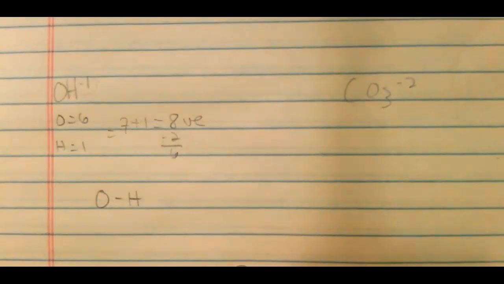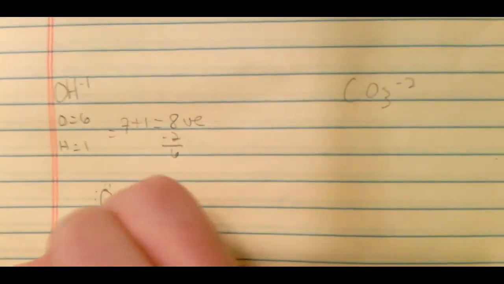I'm going to put them around the more electronegative thing, which is oxygen. So we're going to go 2, 4, 6. Again, it doesn't matter which side of oxygen you start on. And so now let's see, oxygen is happy with 8, hydrogen is happy with its 2, 2, 4, 6, 8. Good, I'm done. All right, CO3, let's do our counts.